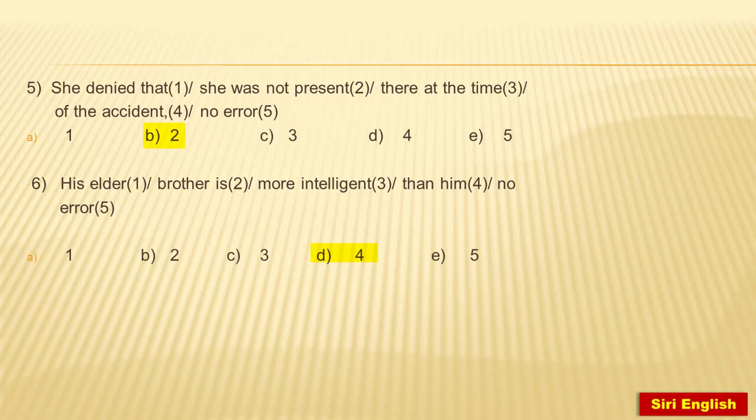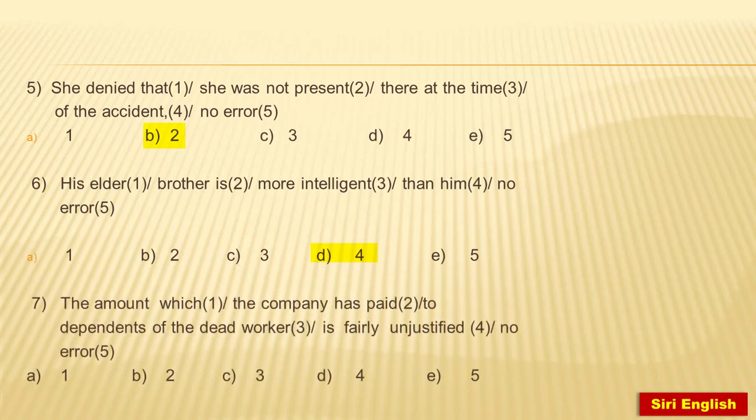Next question. The amount which, okay, the company has paid seems right. To dependents of the dead worker seems right. Is fairly unjustified. Here we find error, because here unjustified is unpleasant, and fairly we should not use with the unpleasant adjectives.